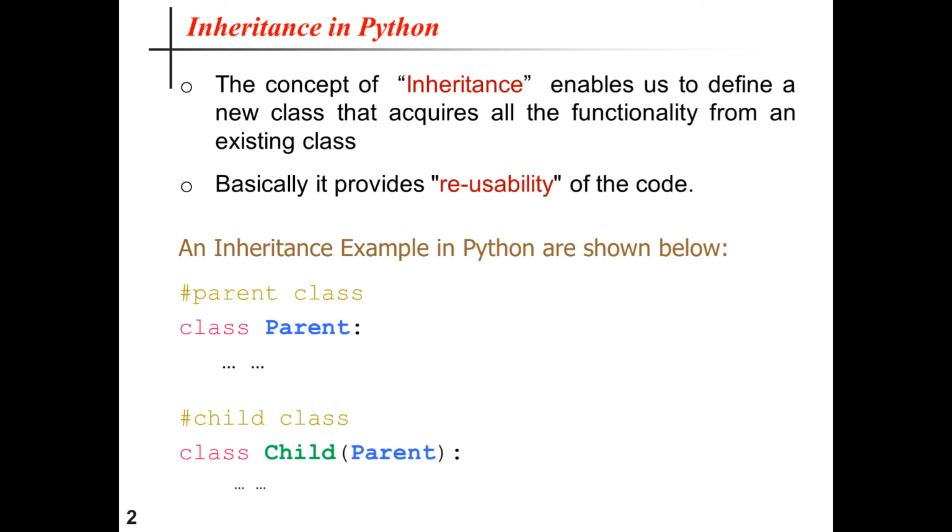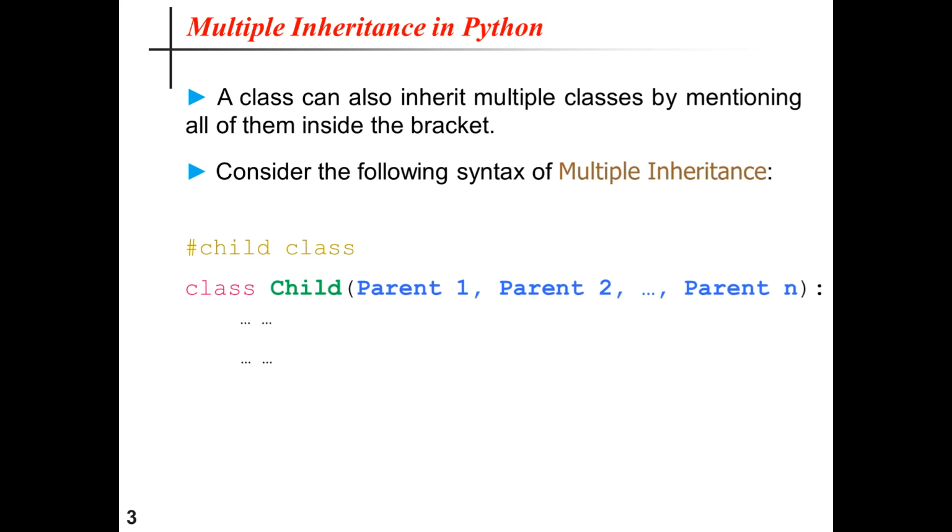Single inheritance means a particular child class has been created from a single parent. Now in Python, we can also have the multiple inheritance concept, where a class can inherit the features of multiple classes by mentioning all of them inside the bracket or parenthesis. Now consider the following syntax of multiple inheritance.